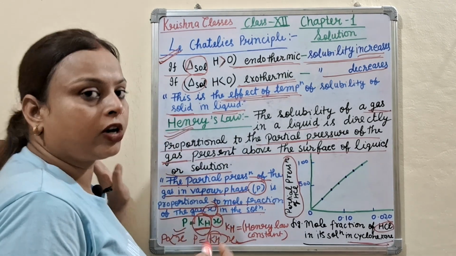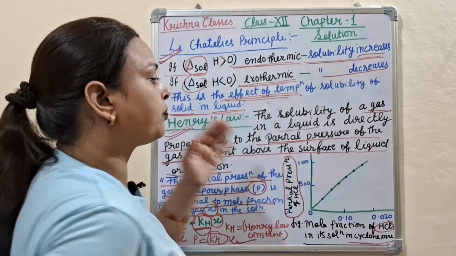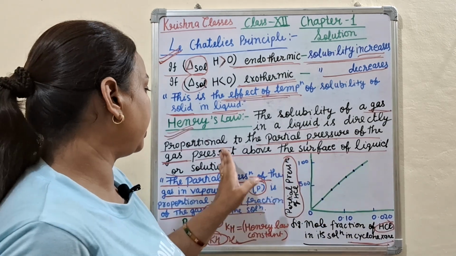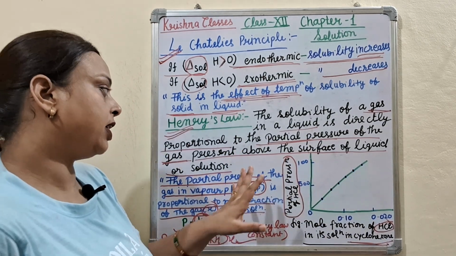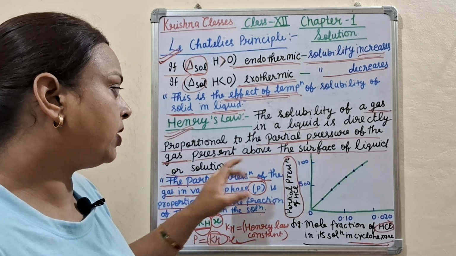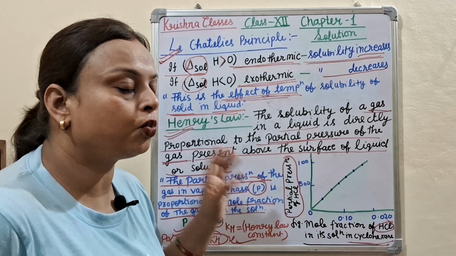I repeat again, what is Henry's law? The solubility of a gas in liquid is directly proportional to the partial pressure of the gas present above the surface of the liquid or solution.